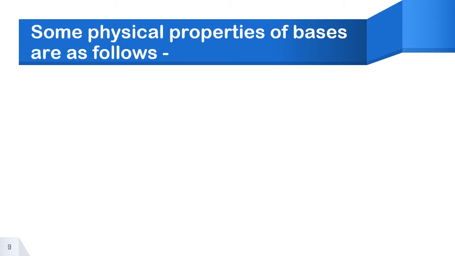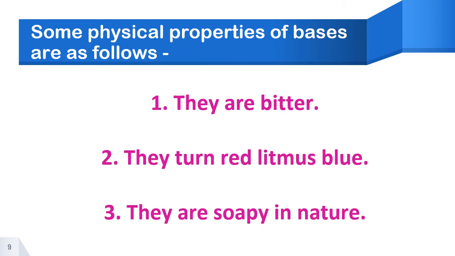Now we'll go to the properties of the bases. They are bitter in taste. Acids are sour, bases are bitter. They turn red litmus to blue, whereas acid changes blue to red. This is red to blue.